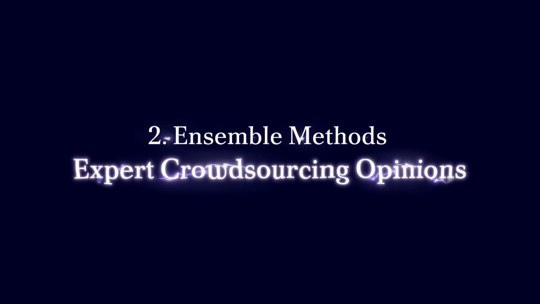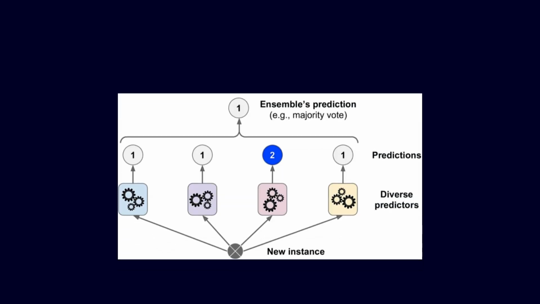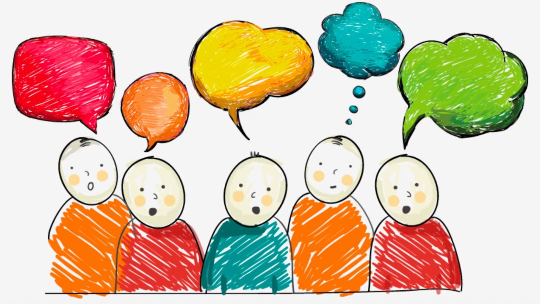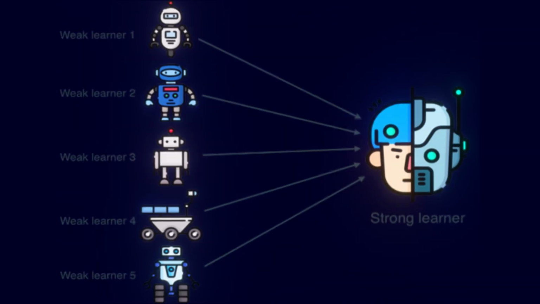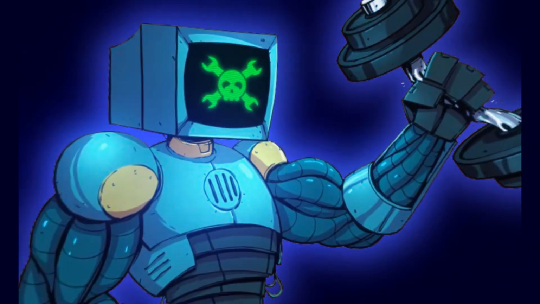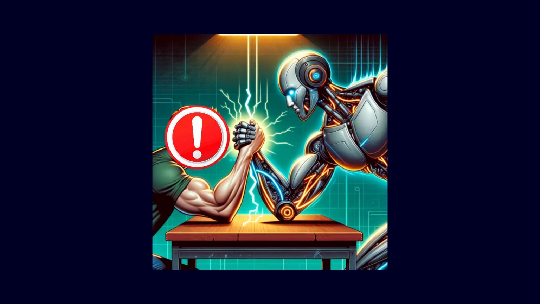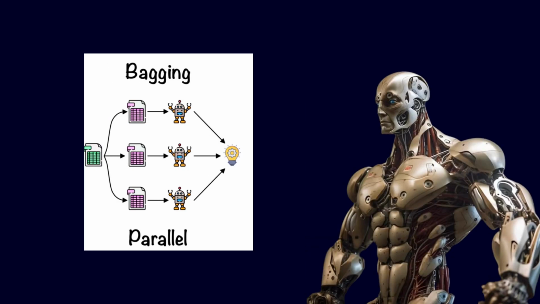2. Ensemble methods. Expert crowdsourcing opinions. Ensemble methods in machine learning are like crowdsourcing opinions from a group of friends to decide on a movie. By combining the predictions of multiple models, ensemble methods increase accuracy and reduce the likelihood of errors, much like how gathering multiple opinions helps you make a better choice.